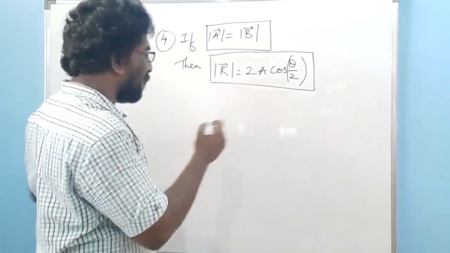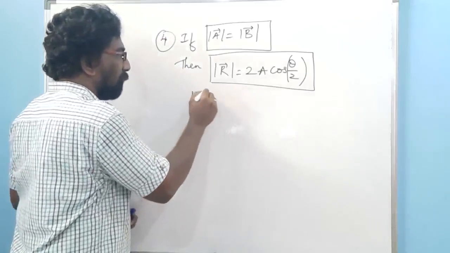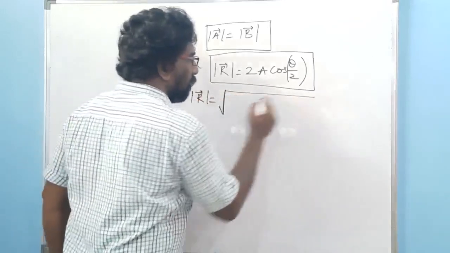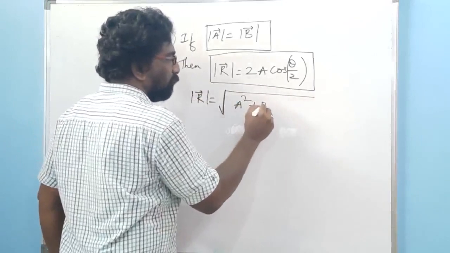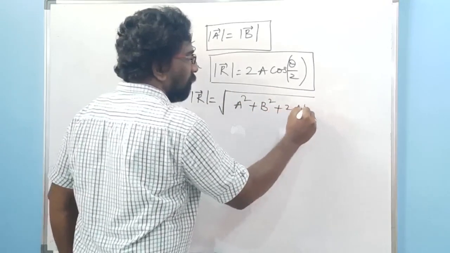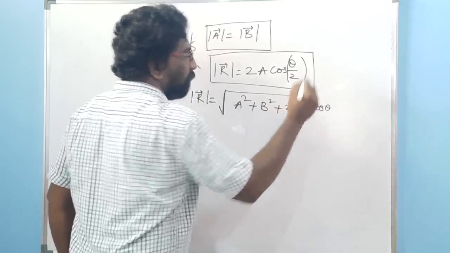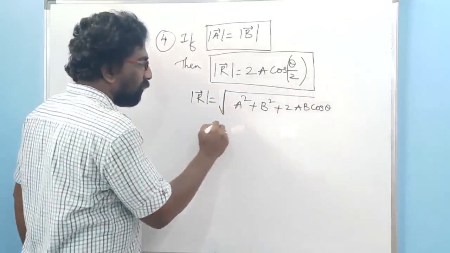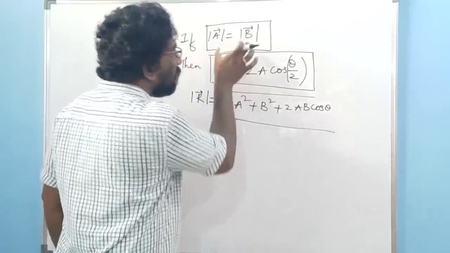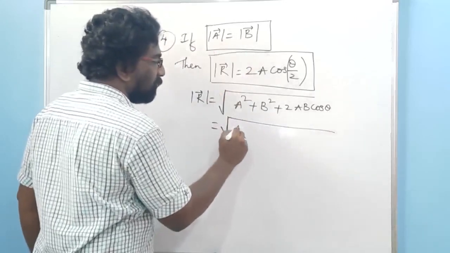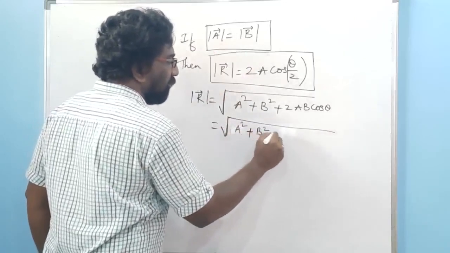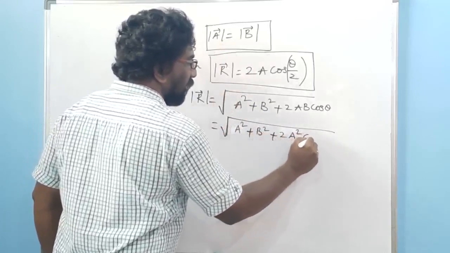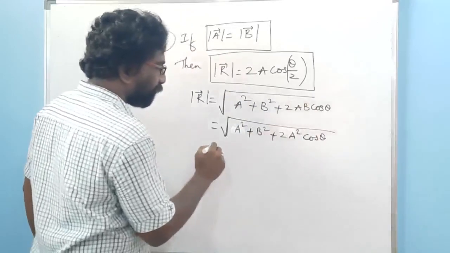It is nothing else but we can put it in this formula: under root of A square plus B square plus 2AB cos theta. Here, because both the magnitudes are the same, A equal to B, so it becomes A square plus A square plus 2 times A square cos of theta.